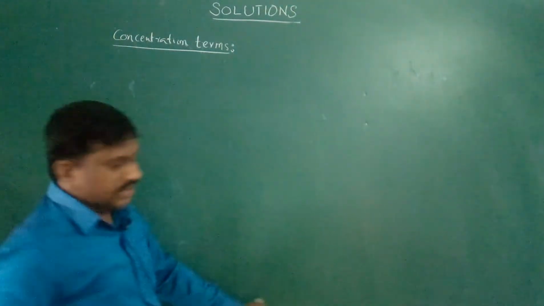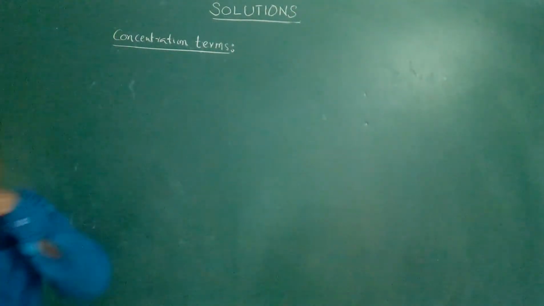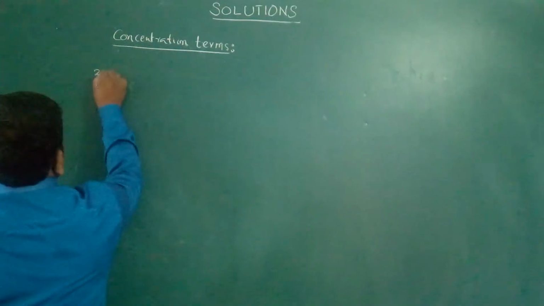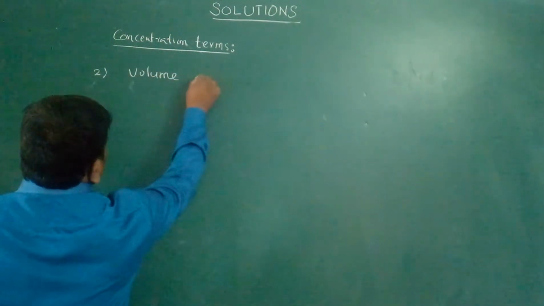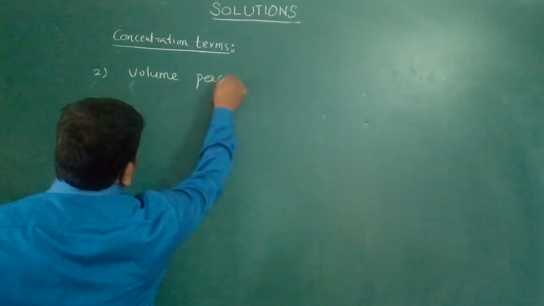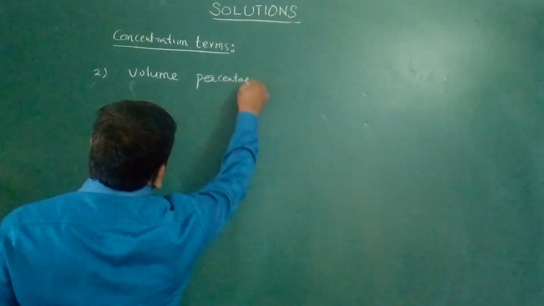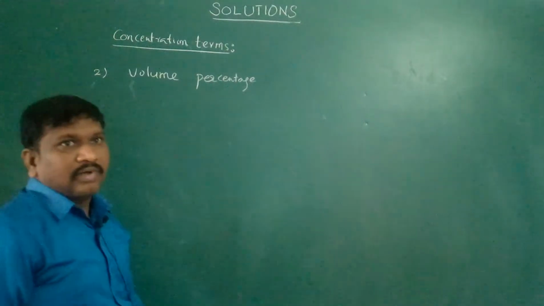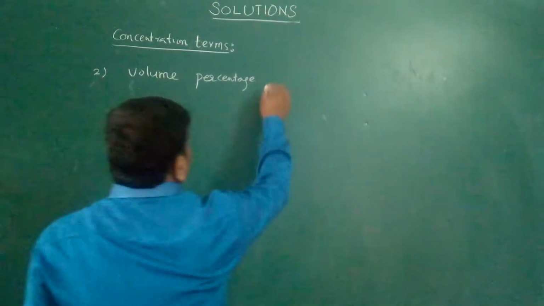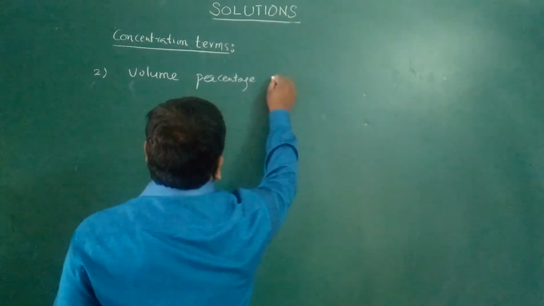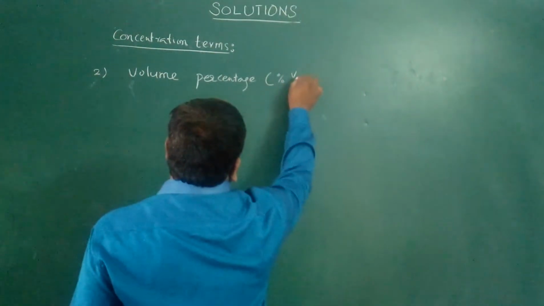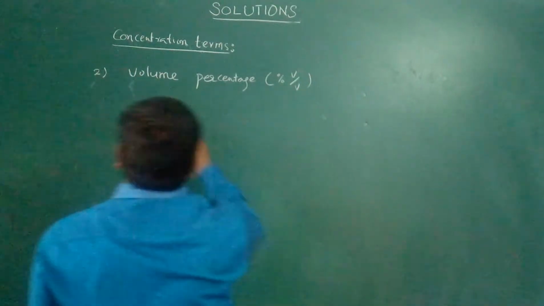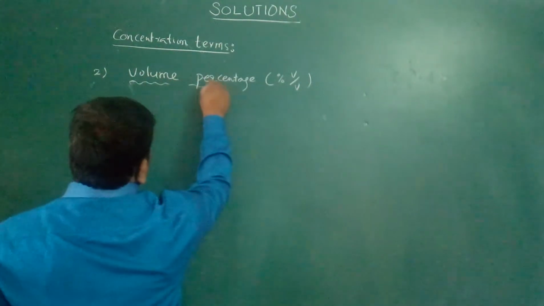Next we have weight volume percentage. Second one, volume percentage. It is denoted by percentage volume by volume.